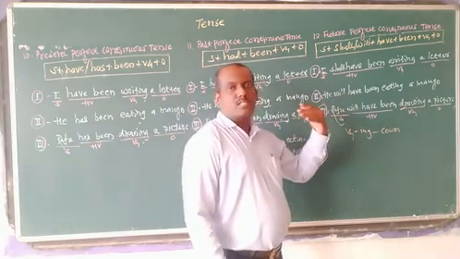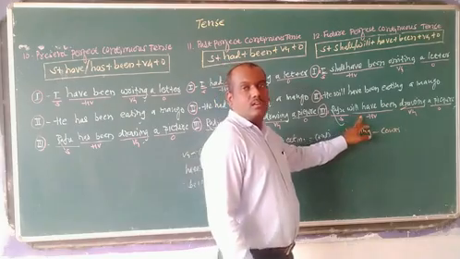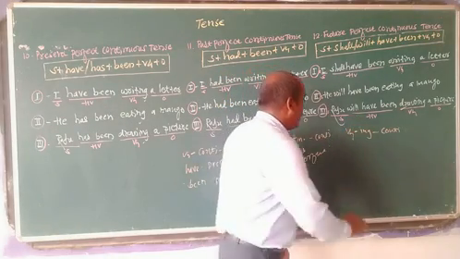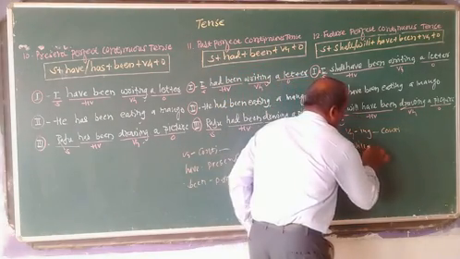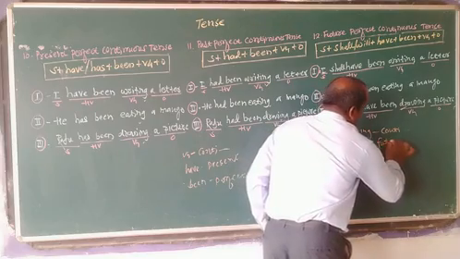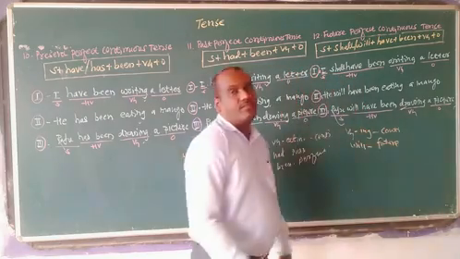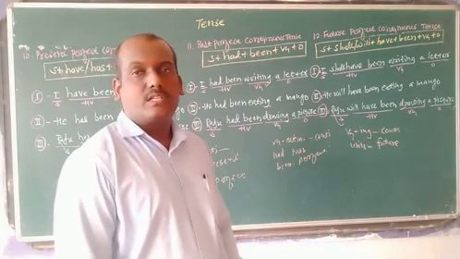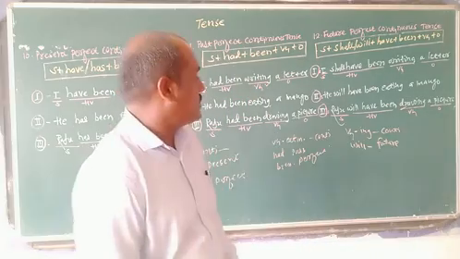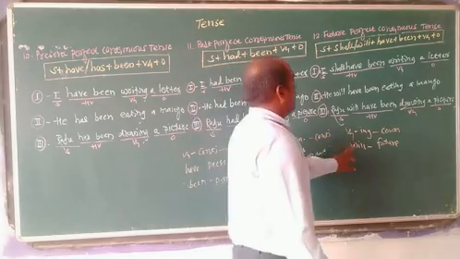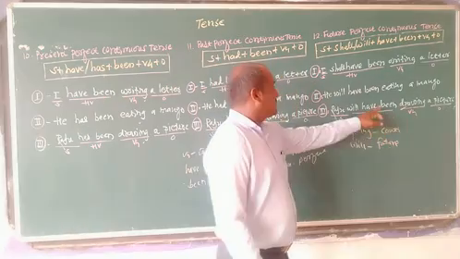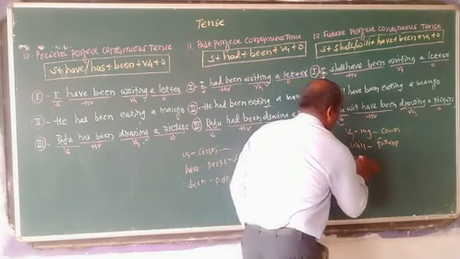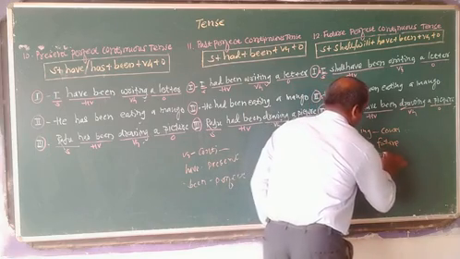Raju, the subject, never helps us to identify the tense of the sentence. Then will is always used in future. My dear friend, I told you shall and will are always used in future tense. So will is used for future tense and been is used for perfect.